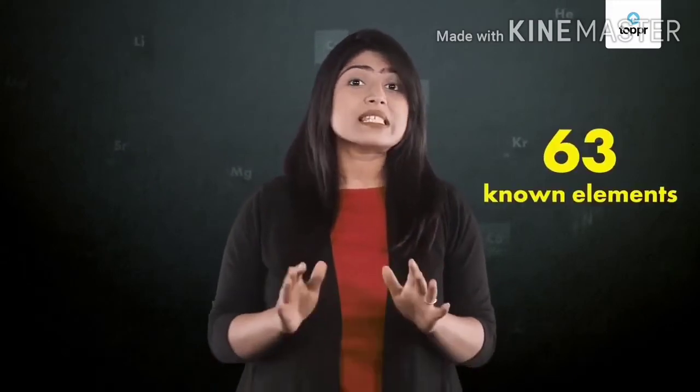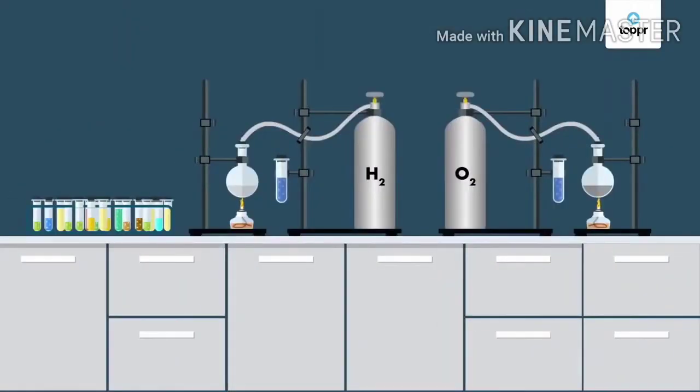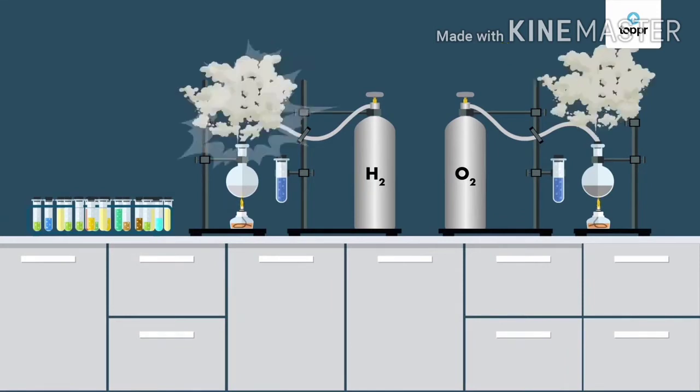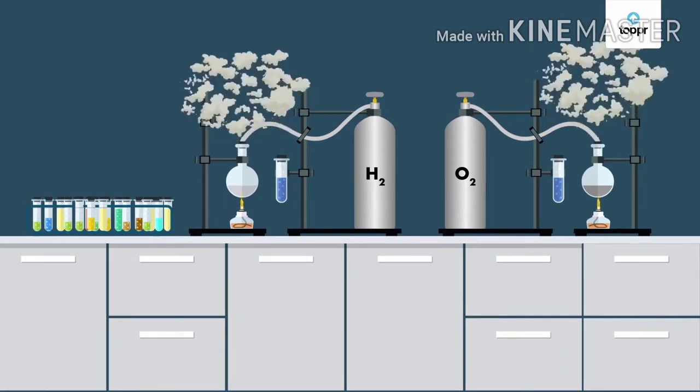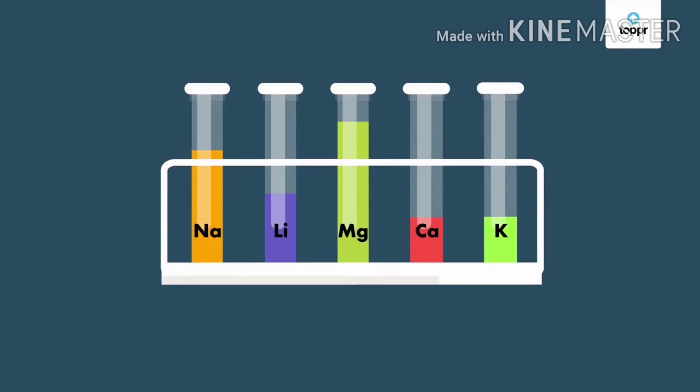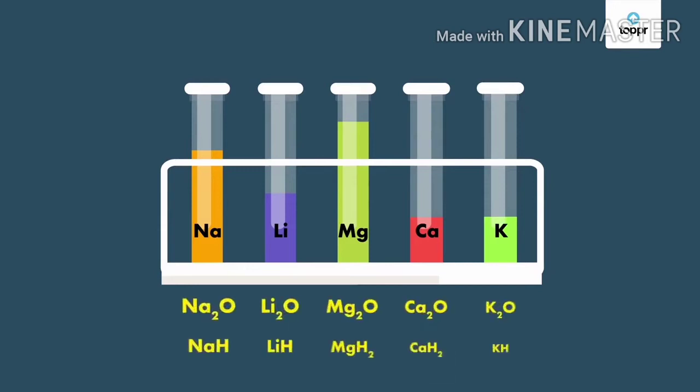At the time Mendeleev started his work, there were 63 known elements. He reacted each element with hydrogen and oxygen to form compounds. But why only hydrogen and oxygen? Well, he chose these gases as they react with most elements. Upon reaction, he figured that some elements and their compounds shared similar properties.